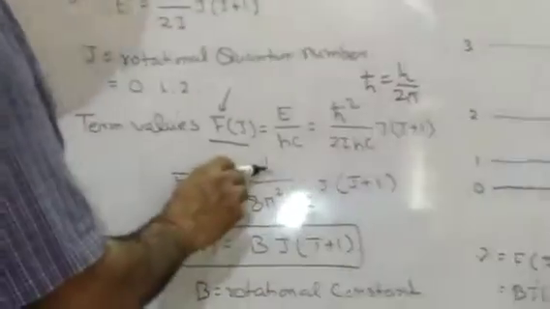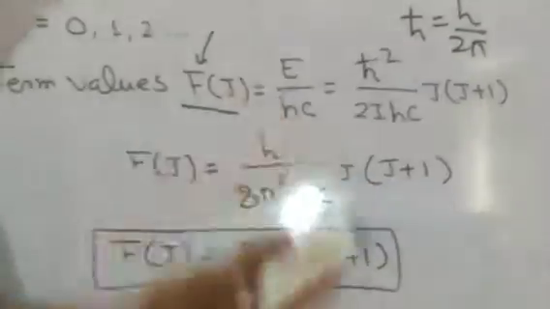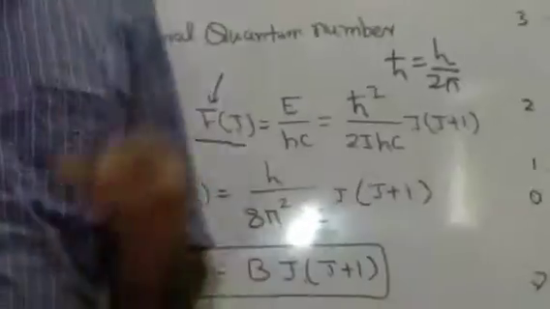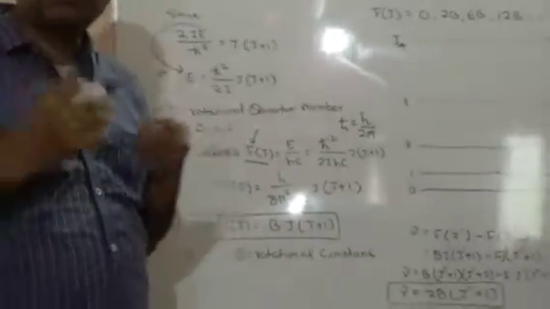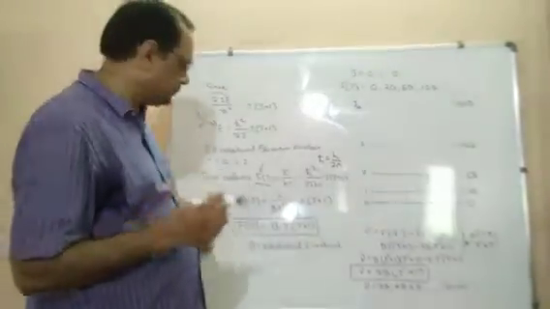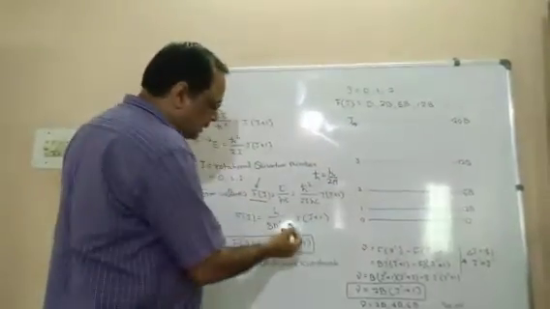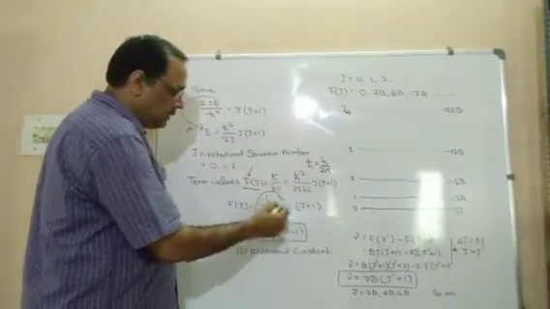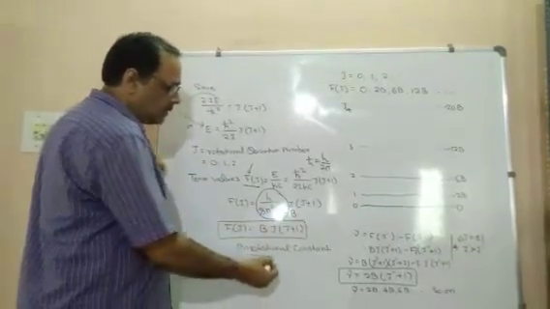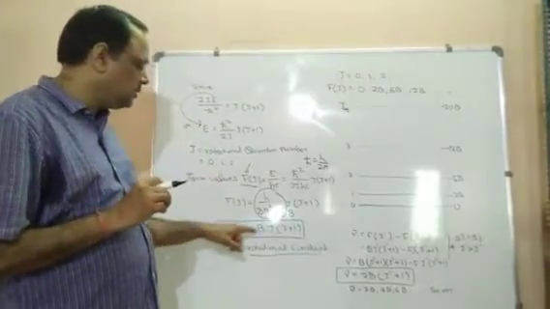If we look carefully, h is Planck's constant, which is a constant, 8 is a number, pi is a number, and I is the moment of inertia. For a particular diatomic molecule, the moment of inertia will be the same; it will not change. If we change the diatomic molecule, it will change. And c is the speed of light. So this whole quantity we write as B, which is called the rotational constant. The simple formula is F(J) = BJ(J+1).